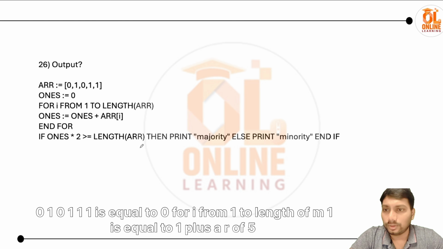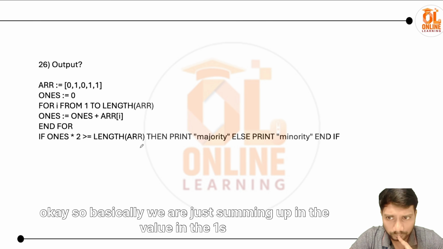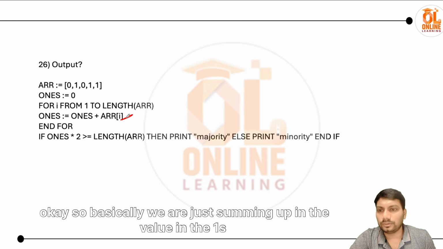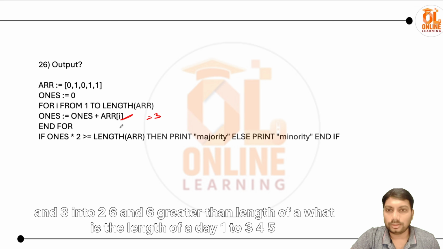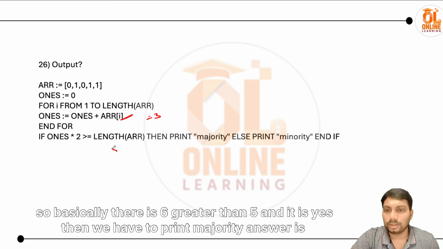0 1 0 1 1, ones is equal to 0. For I from 1 to length of n, ones is equal to ones plus a of I. Basically we are just summing up the values of the ones. If we sum up, that will be 3, because there are just 3 ones. Ones will be 3, and we are asking 3 into 2, and 3 into 2 is 6, and is 6 greater than the length of the array? What is the length of the array? 1 2 3 4 5. So basically they're asking is 6 greater than 5, and it is yes. Then we have to print majority. The answer is majority.